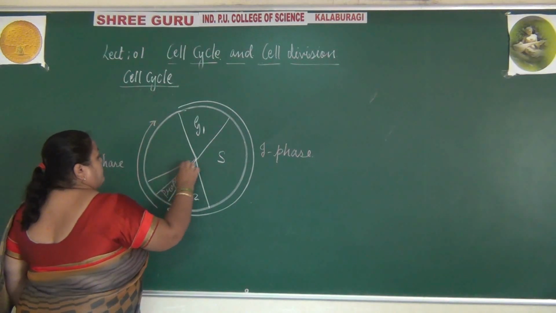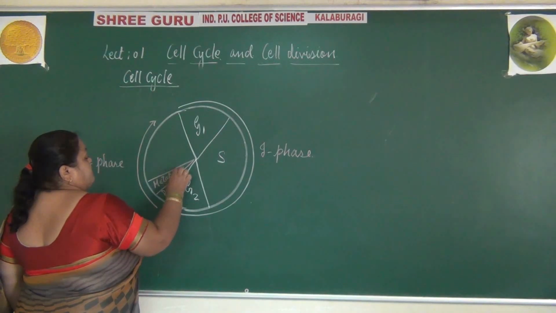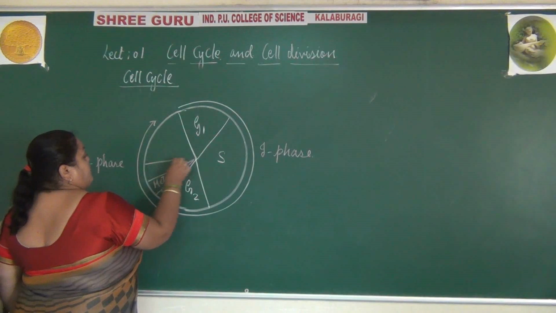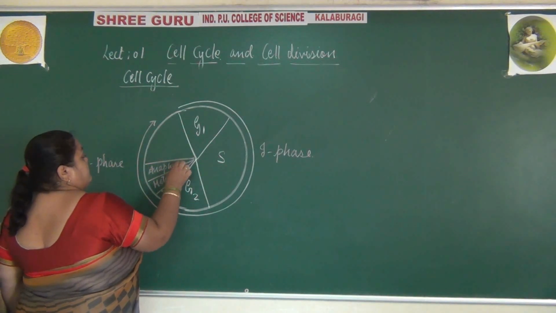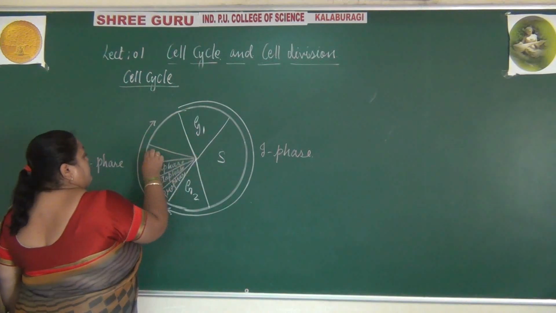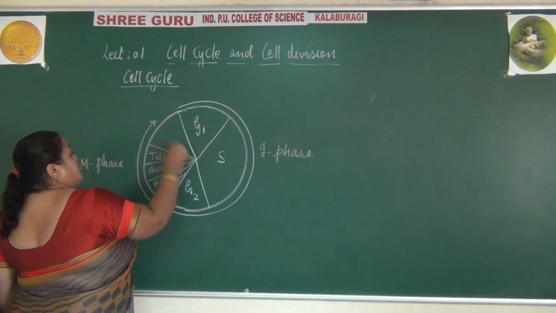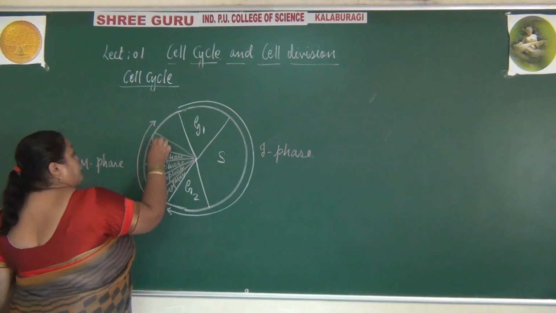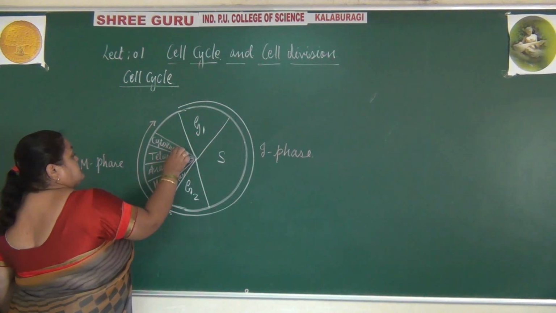prophase, metaphase, anaphase, telophase, followed by cytokinesis.